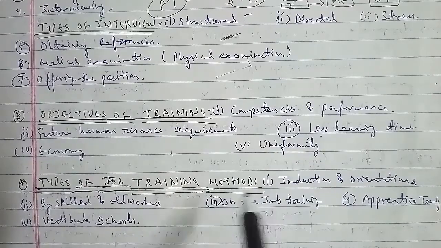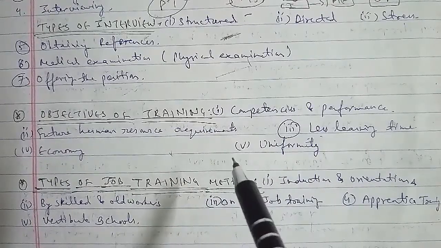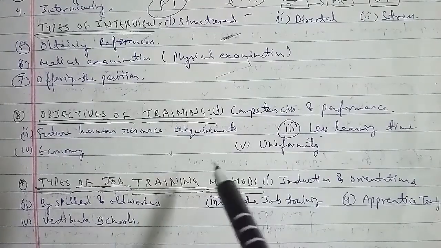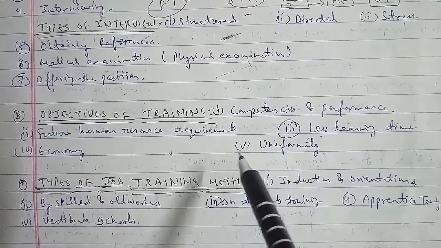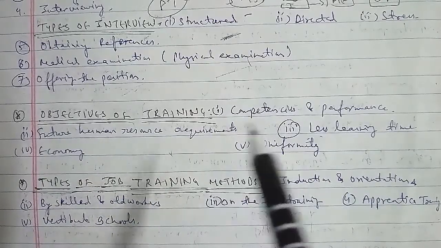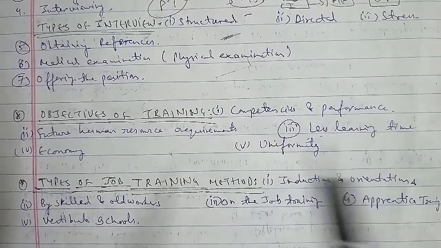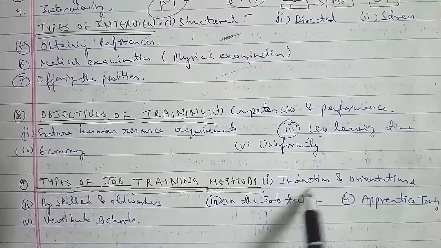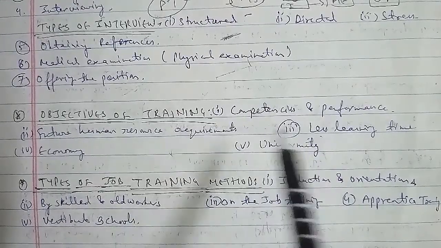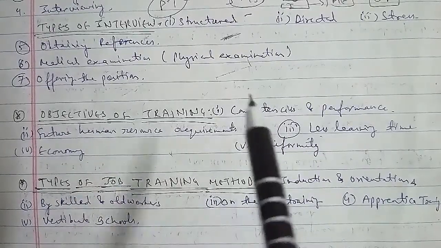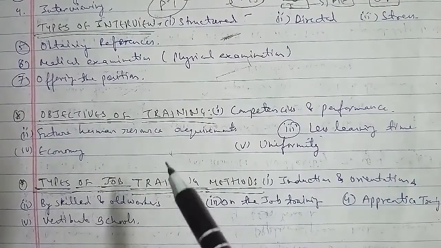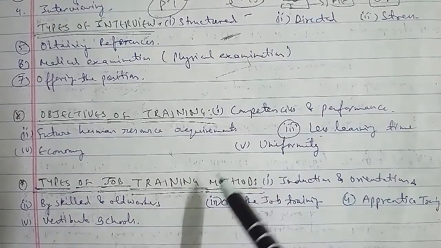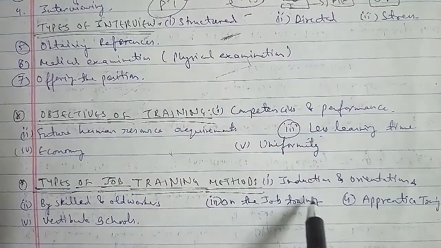Here induction and orientation is a job training method. The method is used when a new worker joins the organization. In this method of training, a large group of staff can be inducted at a time in a classroom here. And in regard to that, it involves information about the organization structure, product information, conditions of employment, employee benefits, and safety rules and working methods as well. The cost of such training is quite low, and also conferences, group discussions, and programmed instructions can also be